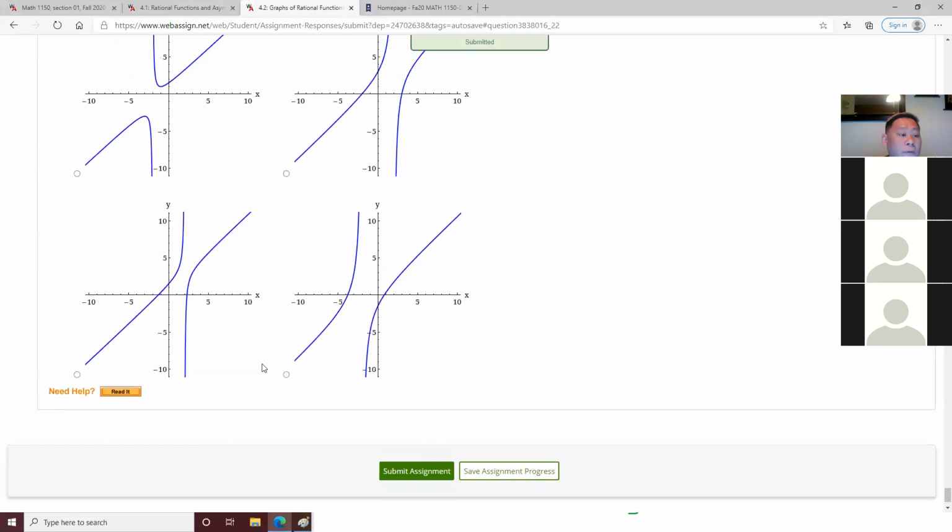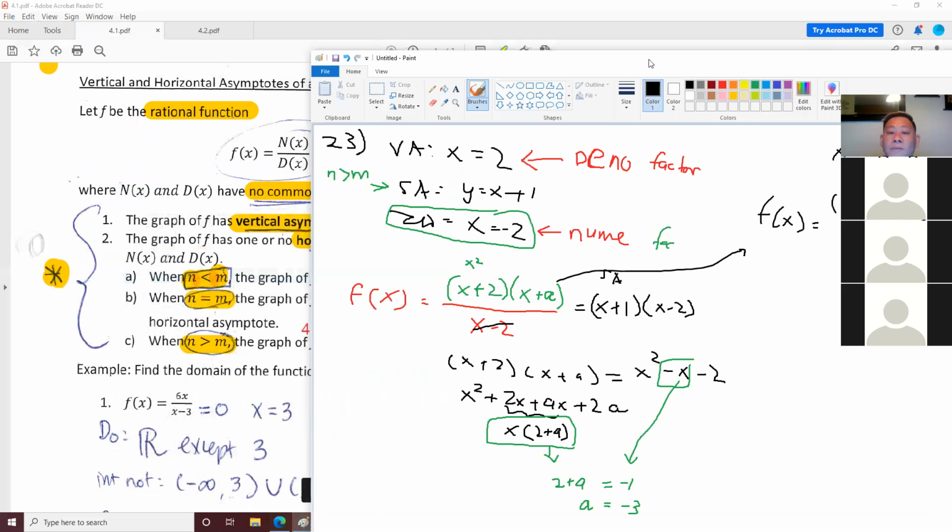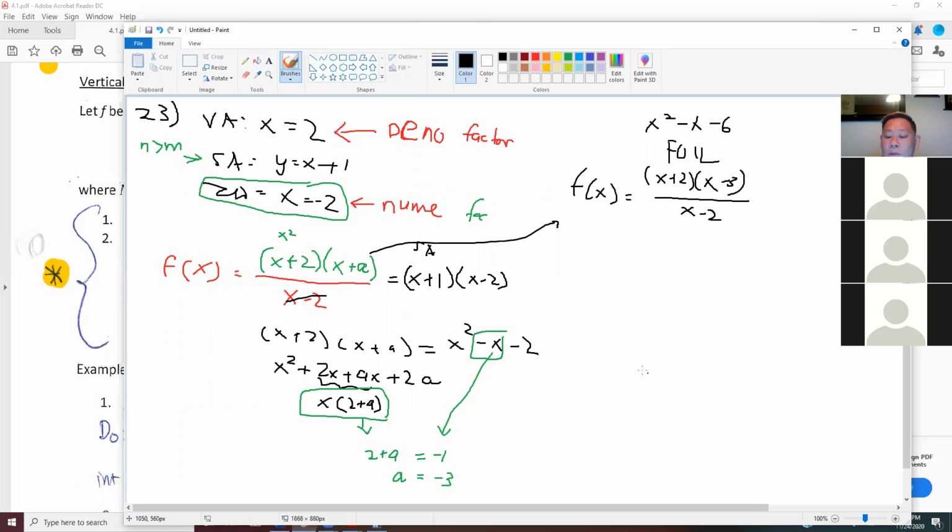And then in order for you to graph this, it's very easy because they give you all the asymptotes. So you just graph this using the asymptotes. So x equals 2 is your asymptote. X plus 1, how do you graph this? When you graph x plus 1, your slope is 1. Your y-intercept is 1. So since your y-intercept is (0, 1) and your slope is 1 over 1, you get this asymptote. This is your slant asymptote, y equals x plus 1.